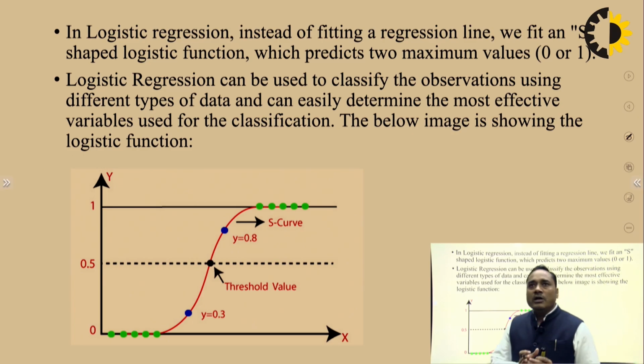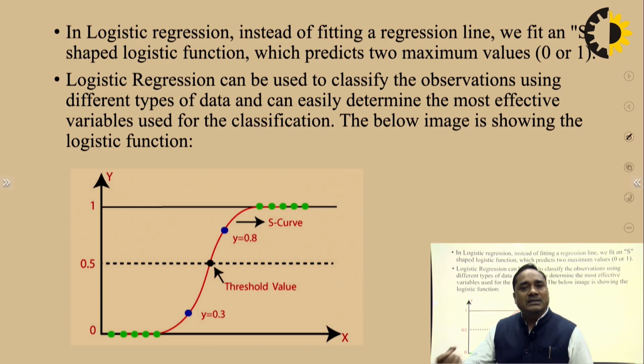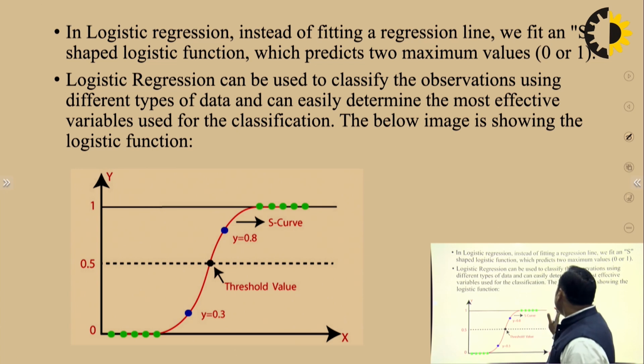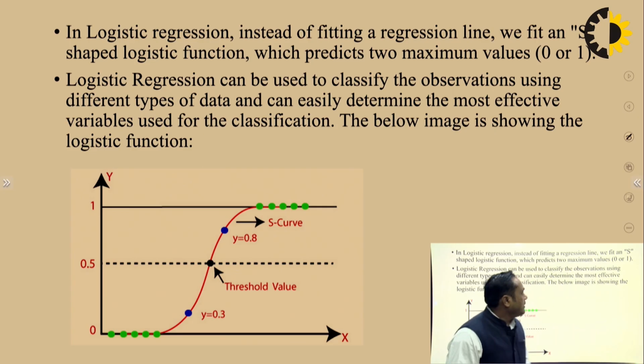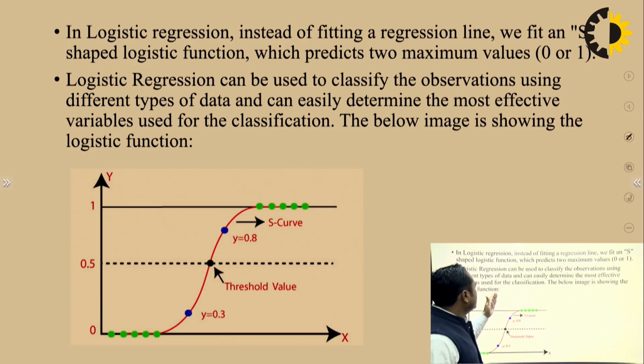It works on data, which means we collect the data, apply the model, and on the basis of that we predict the probability. Logistic regression can also easily determine the most effective variables used for the classification.